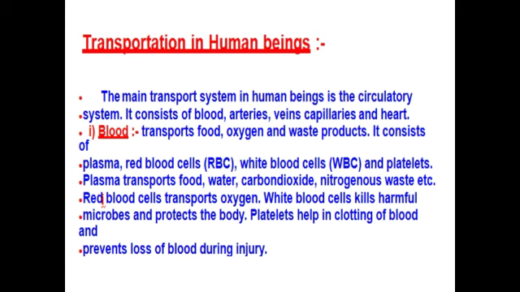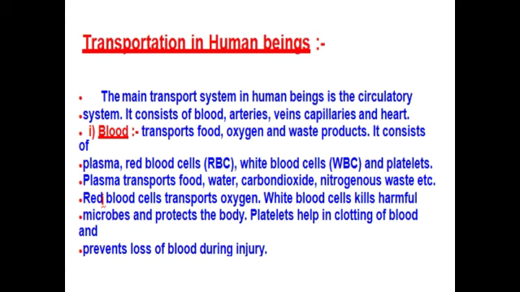Okay, let us move to the transportation in human beings. The main transport system in the human being is the circulatory system, as we already know. And this circulatory system consists of blood, artery, vein, capillary, and heart. What are the main things in the transportation system? Blood, artery, vein, capillaries, and heart. We will see this in detail.